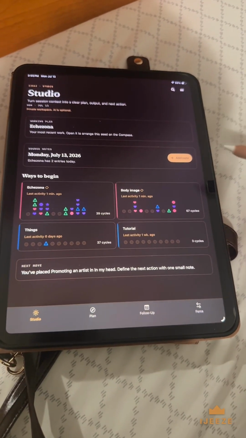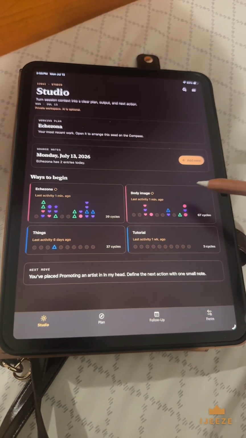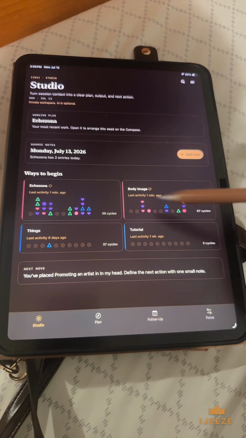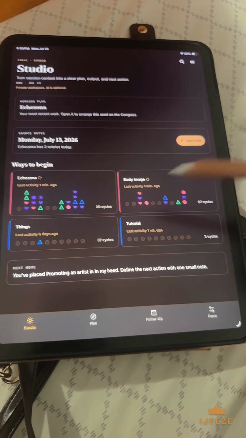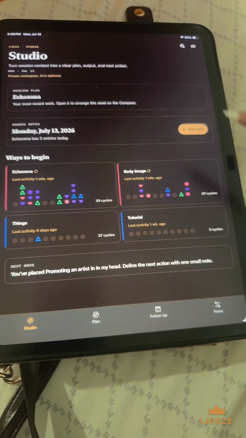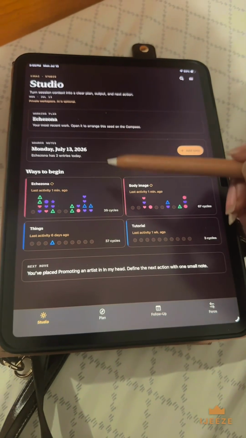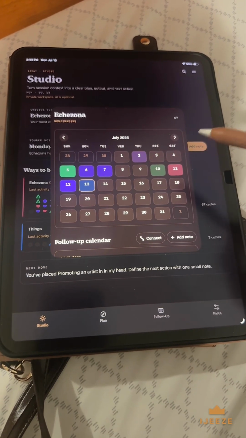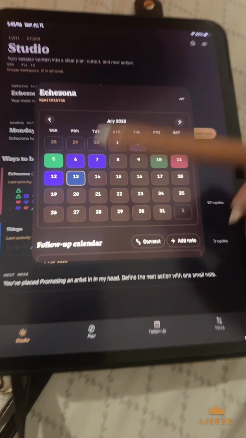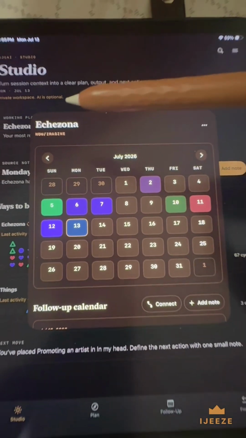I don't know why it took me so long to realize, but these are two I guess like seeds that I carry and tend on a regular basis. So all these little things that you're seeing right here are entries. I have various entries. I don't want to show too much of my business, but I'll use this as an example. If I click on it, you can see how many days this month I have made entries in this particular region, right? So you can envision this kind of like as a topic.